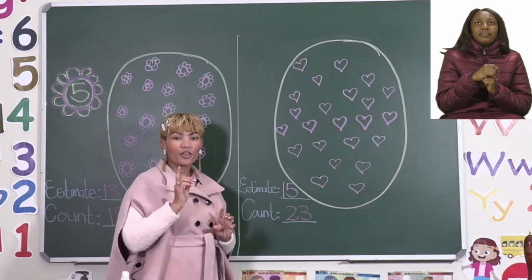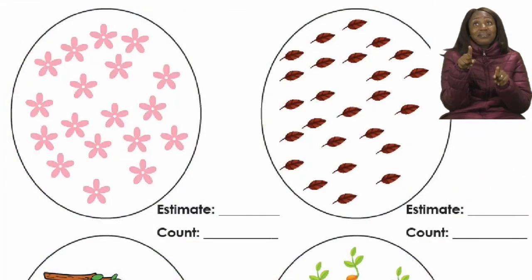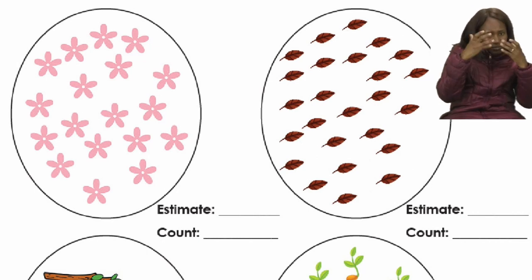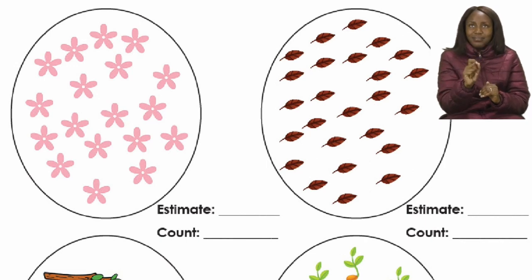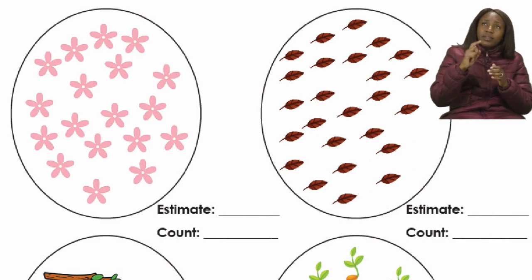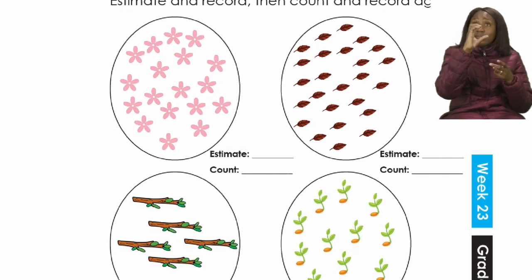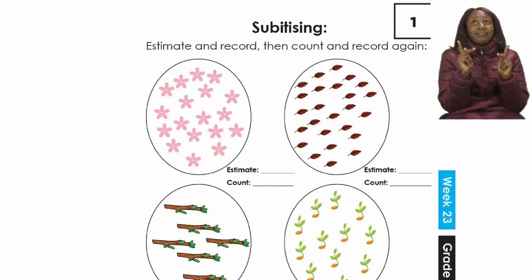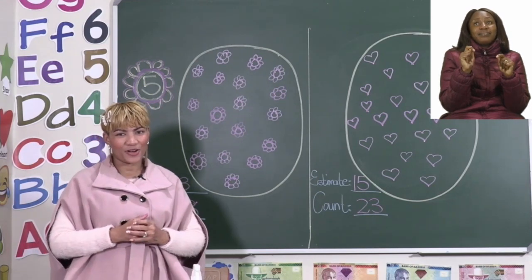Now, boys and girls, if you go back to page 5 in your booklets, you will see that you have many other examples, right? So I want you to go ahead and count all the items in these ovals. Remember, you must first estimate and record. So first guess and write that amount down, and then afterwards you count and then you write the exact amount down. Okay, now you can go ahead and complete the activity. I will see you shortly after this ad break.